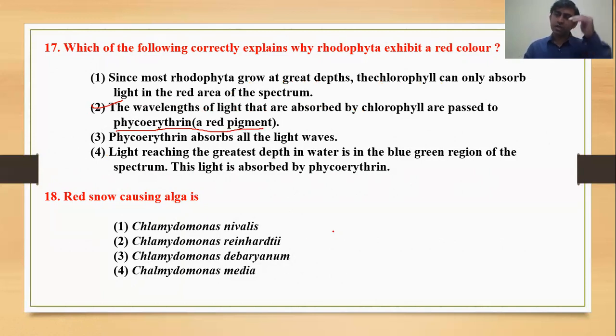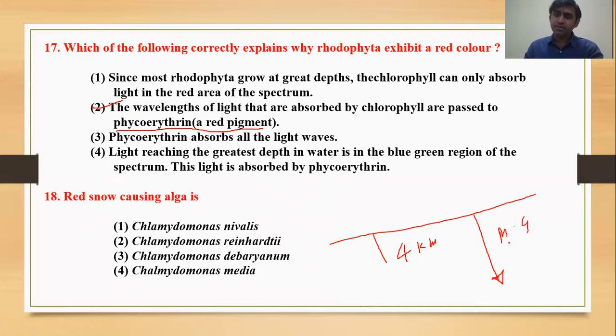Because we know the red algae can also be found in the depth of the ocean. The average depth of the ocean is 4 kilometers, but the deepest part is the Mariana Trench in the Pacific Ocean, whose depth is approximately 12 kilometers.